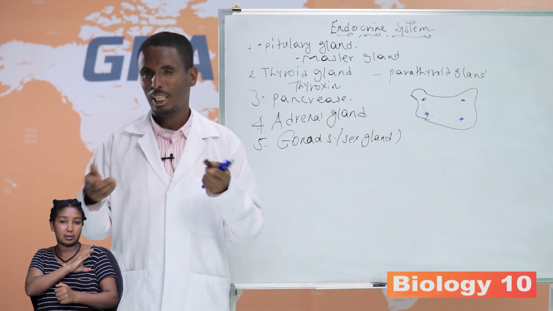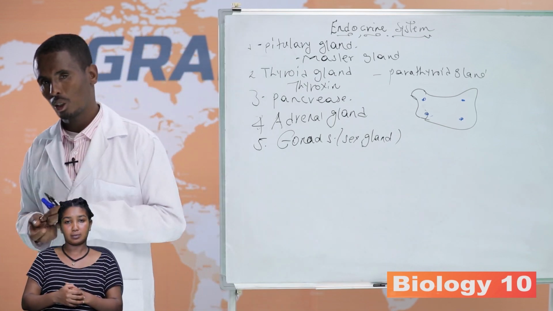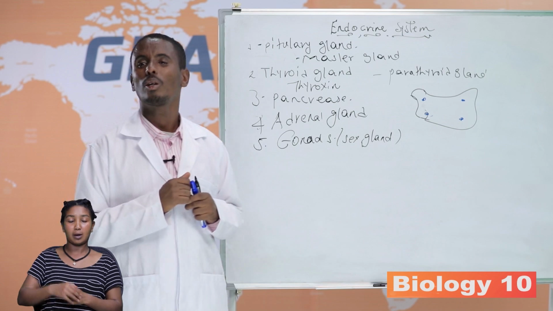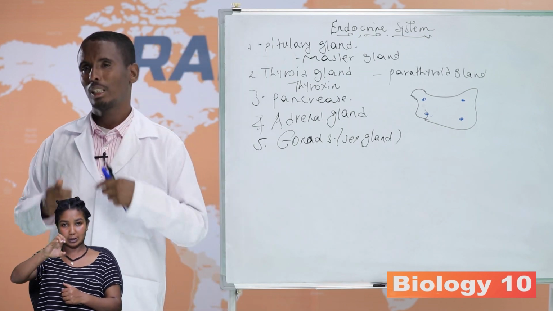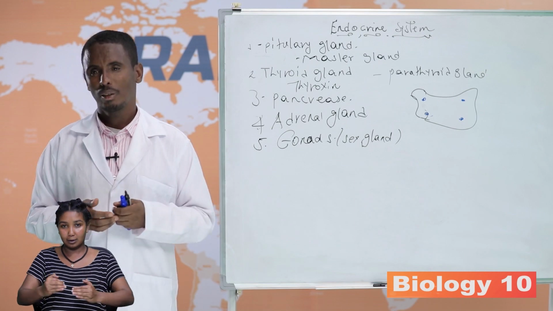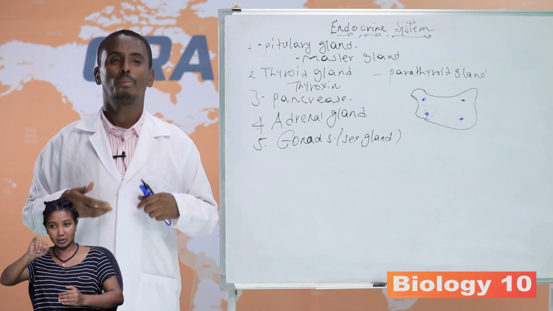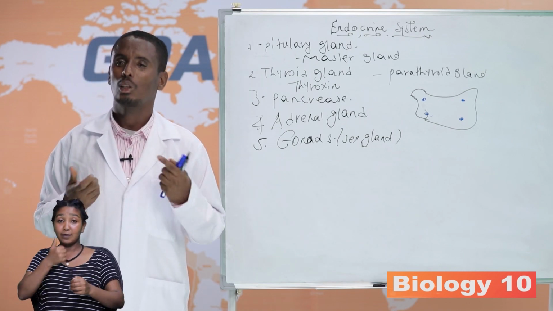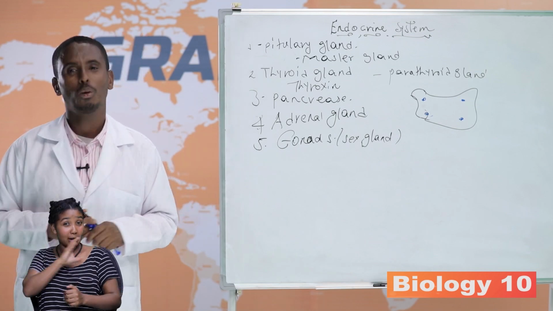The ovary secretes hormones called progesterone and estrogen. Progesterone is very important. It's a pregnancy hormone. It maintains pregnancy. Estrogen controls female secondary sexual characteristics. This is what we have learned today.